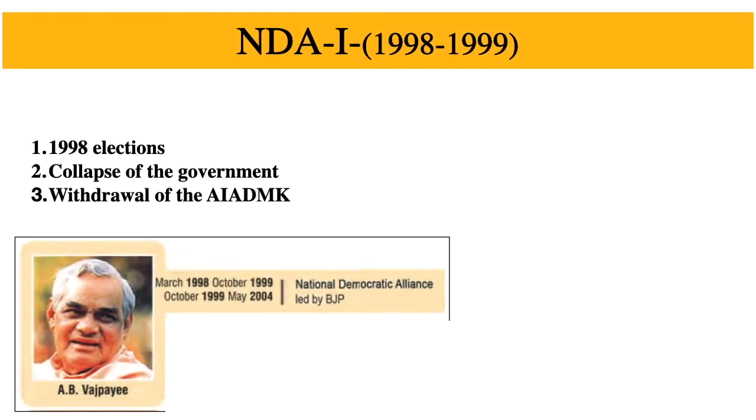Now, we know that the United Front government collapsed due to the withdrawal of Congress support. Congress withdrew its support after I.K. Gujral, the then Prime Minister, refused to remove the regional DMK party from the government after the DMK was linked by the Jain Commission report to the LTTE, responsible for the assassination of Rajiv Gandhi. So fresh elections were called in 1998, and in that election, again, no party or alliance got the required majority vote.